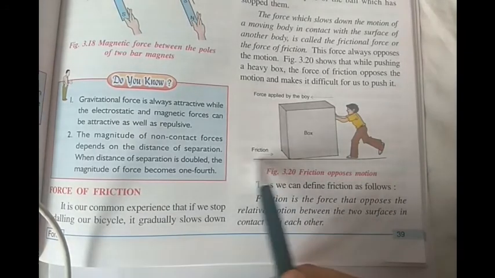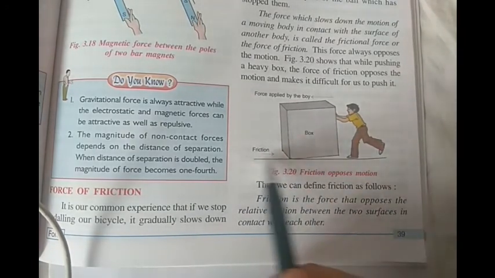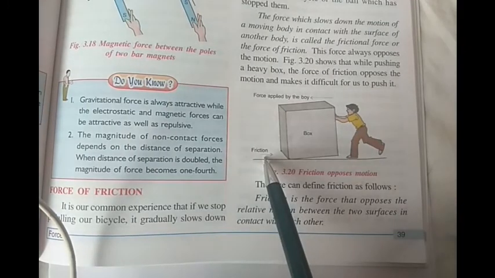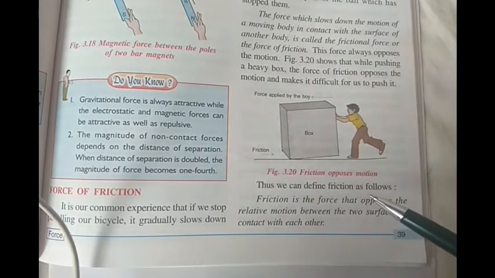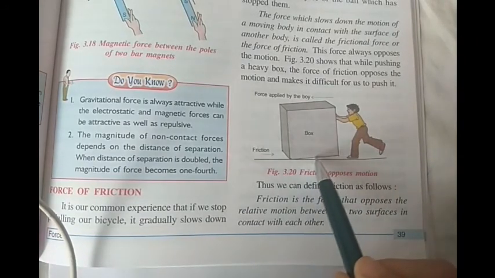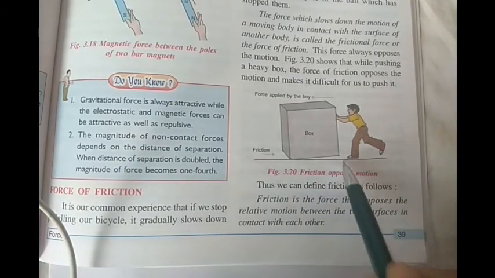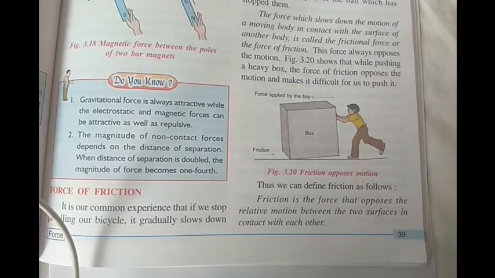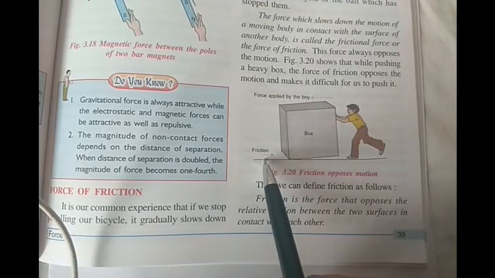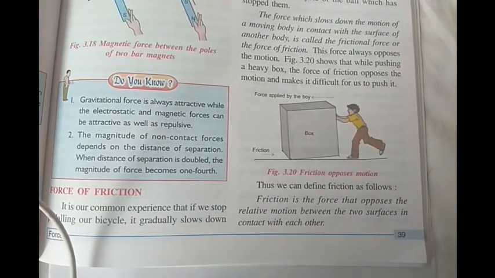And this is the ground, this is the floor. Now, where does force of friction act? The force of friction is acting between the two surfaces in contact. Now, where are the two surfaces in contact? It's the lower surface of the box and the surface of the floor. And of course, remember, force of friction always acts in the opposite direction because it wants to oppose motion.